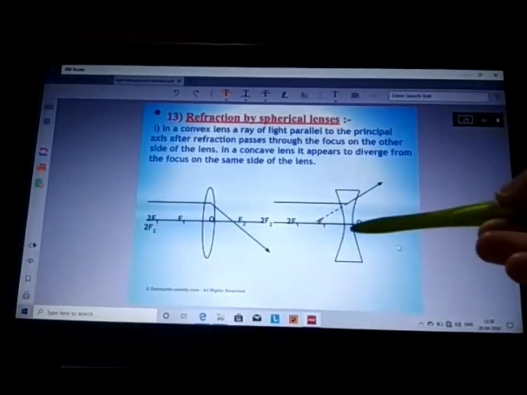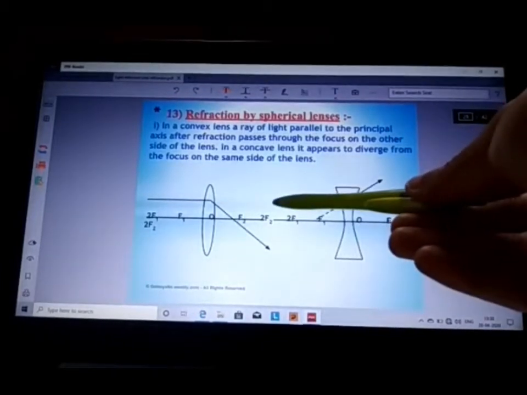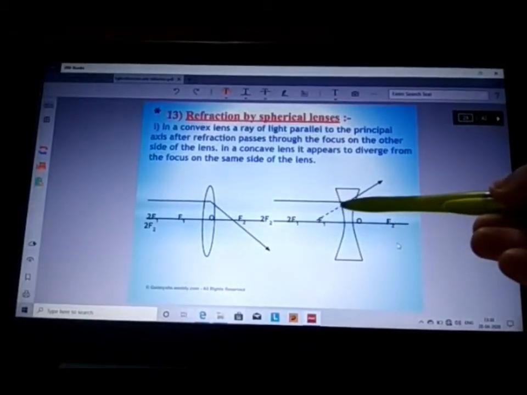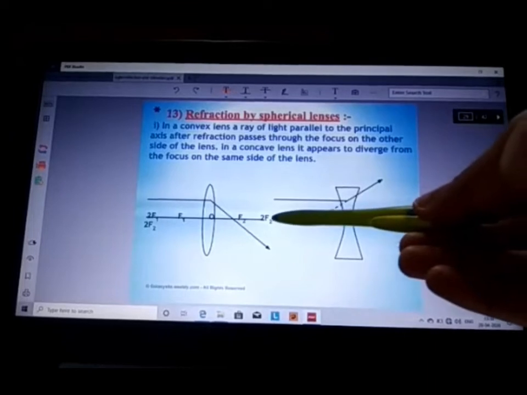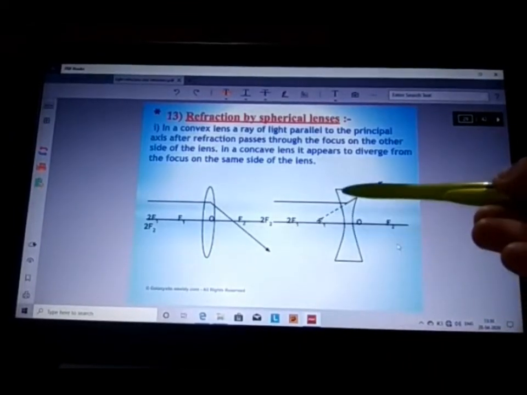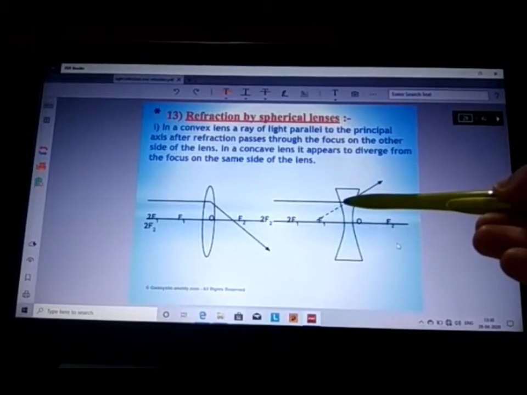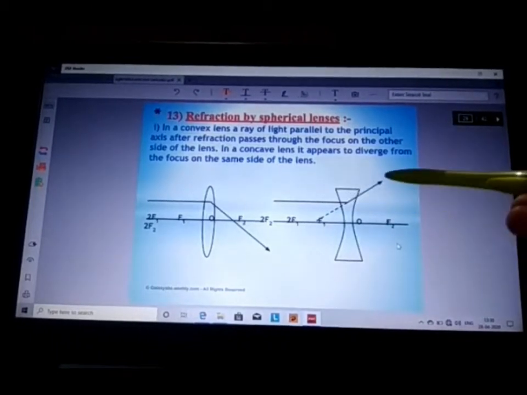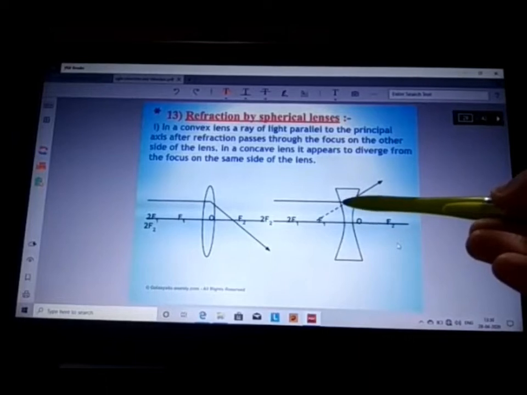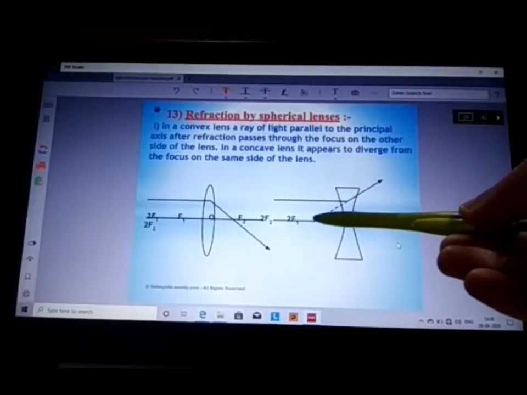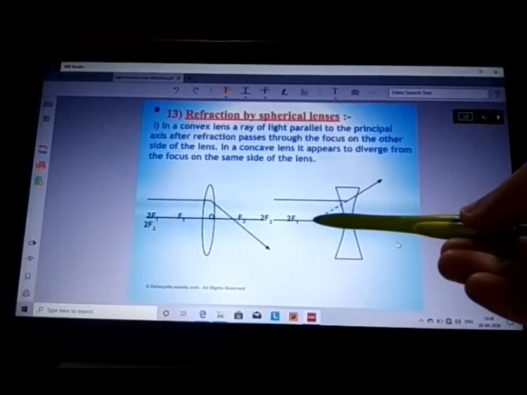In the same way, in concave lens, when the parallel beam of light comes with respect to the principal axis, after refraction, it will diverge, appear to diverge, and